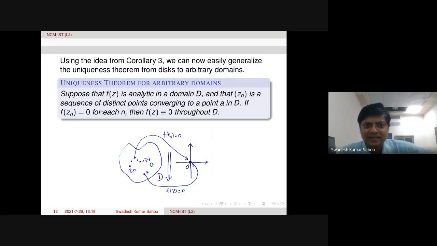So we have Zn, a sequence of distinct points converging to point A. Then at A, you take a neighborhood.